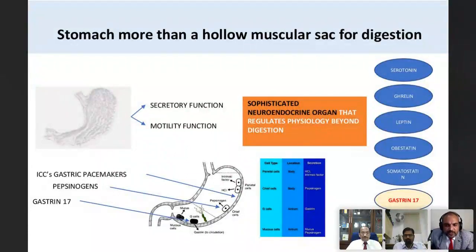So beyond this digestion, interestingly, stomach is also an organ where you find some very important hormones that are secreted, such as leptin, ghrelin, obestatin, somatostatin, gastrin 17, which we have already seen, and most importantly, serotonin. In fact, 80 to 90% of serotonin in our body is released through the gut, and the major component comes from stomach through the serotonin producing cells, which are in the gastric corpus regions.